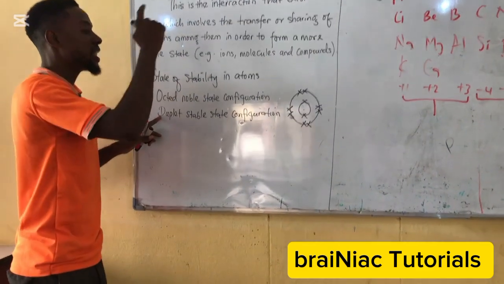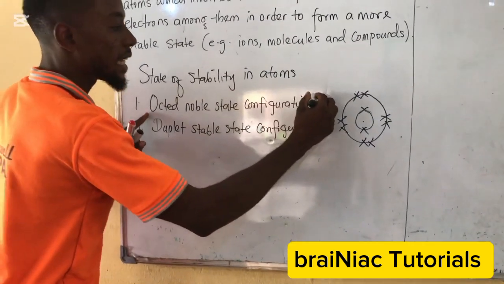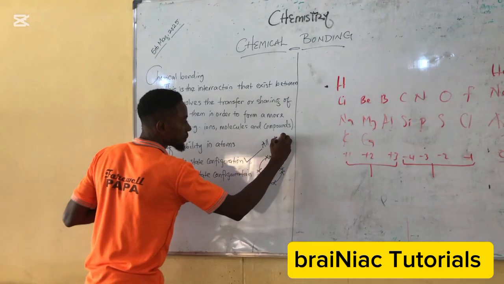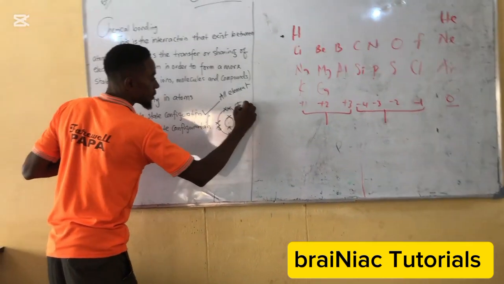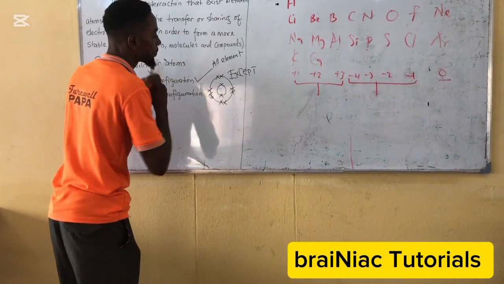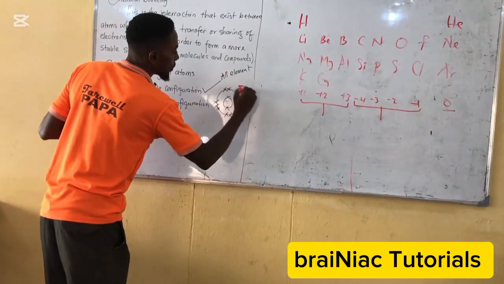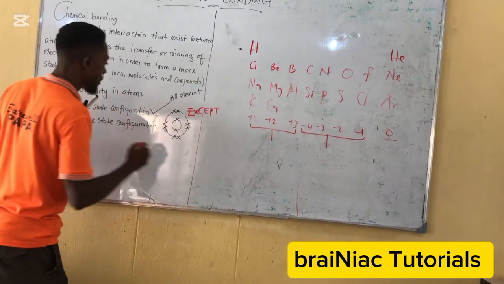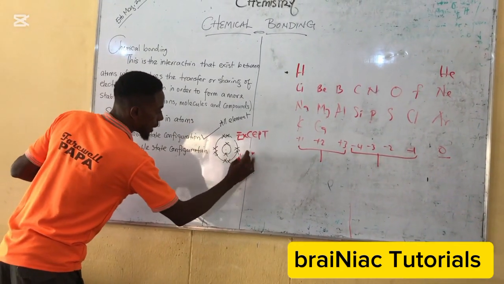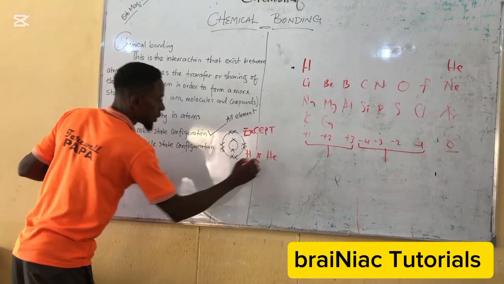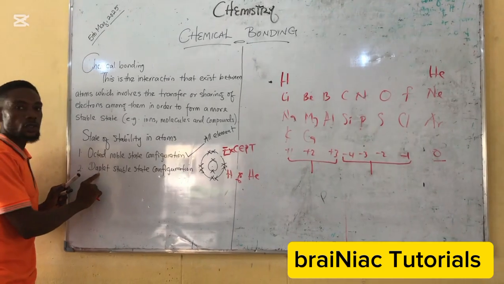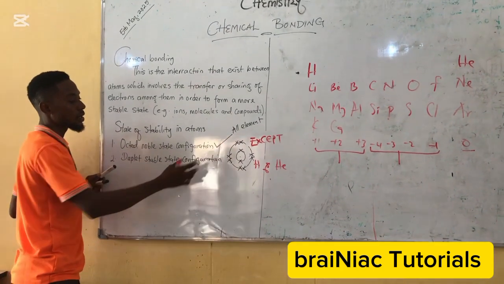So all the elements in the periodic table can achieve octet stable state, except for hydrogen and helium, that can obtain their own stable state configuration by having 2 electrons, a duplet.